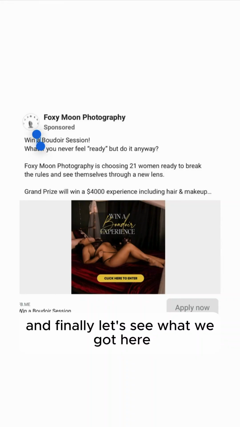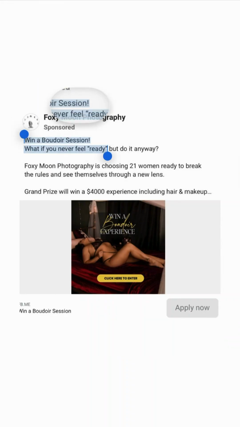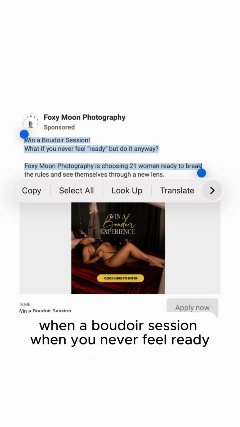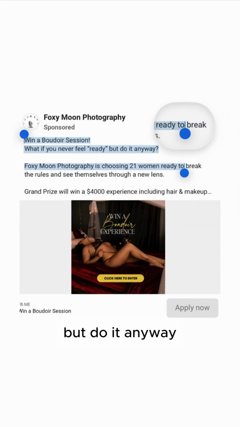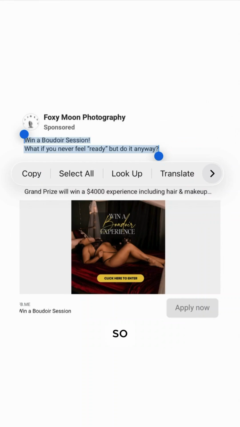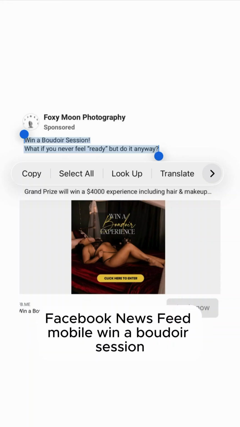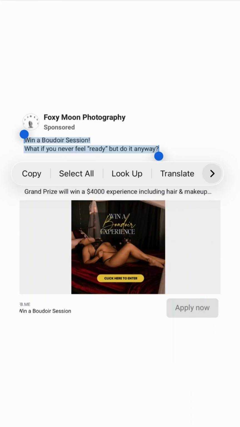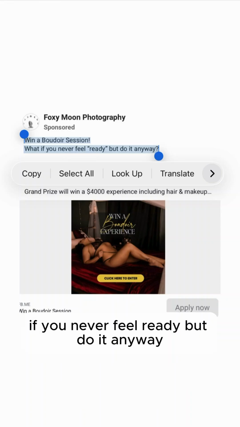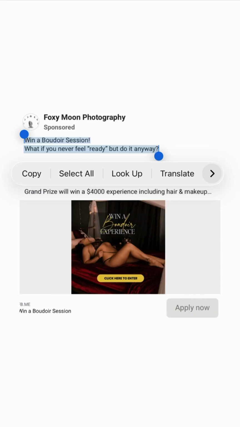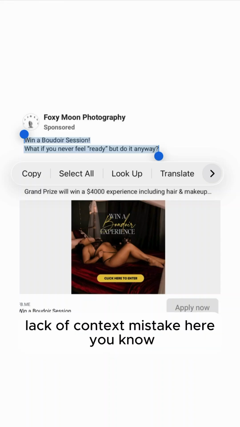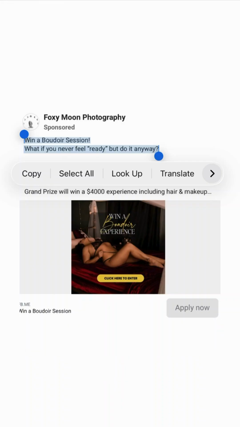And finally, let's see what we got here. In a Boudoir session when you never feel ready, but do it anyway. So looking at the See More headline here, first 2 3/4 lines, Facebook newsfeed mobile: When a Boudoir session, if you never feel ready, but do it anyway. All right, yeah, lack of context mistake here. Most common thing that I'm seeing the most of.